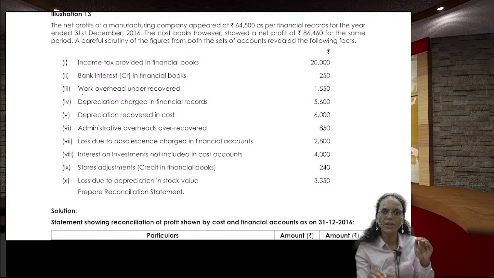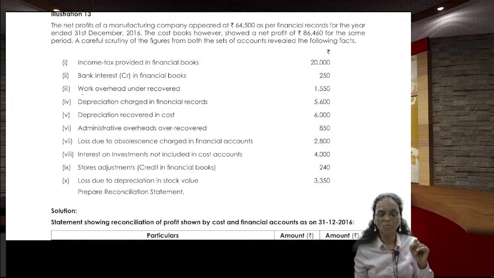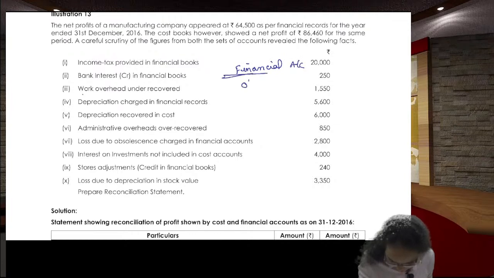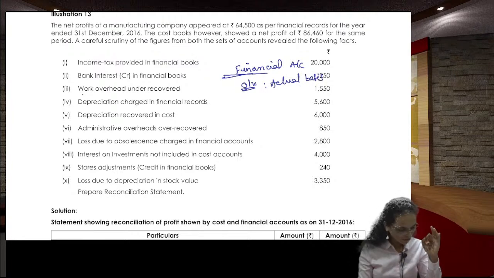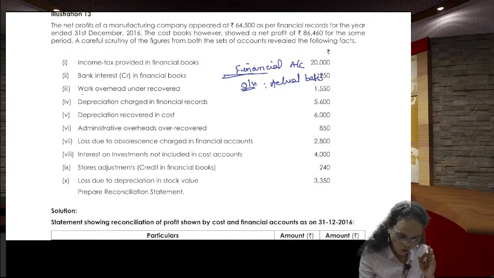When the profit is going down, see, one more thing, you remember one thing. See, in the financial accounts, overheads are charged on the actual basis. Whenever in the question you see over recovered and under recovered, that is always in the cost accounts. Right?